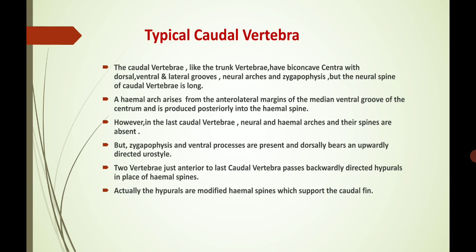Next one is the typical caudal vertebra. The caudal vertebra, like the trunk vertebra, has a biconvex centrum with dorsal, ventral and lateral grooves, neural arches and zygapophyses, but the neural spine of a caudal vertebra is long. A hemal arch arises from the anterolateral margins of the median ventral groove of the centrum and is produced posteriorly into the hemal spine. However, in the last caudal vertebra, neural and hemal arches and their spines are absent, but zygapophyses and ventral processes are present, and dorsally it bears an upwardly directed urostyle.